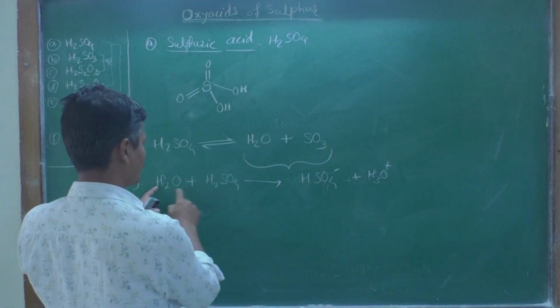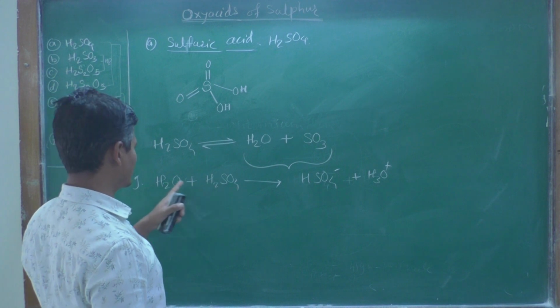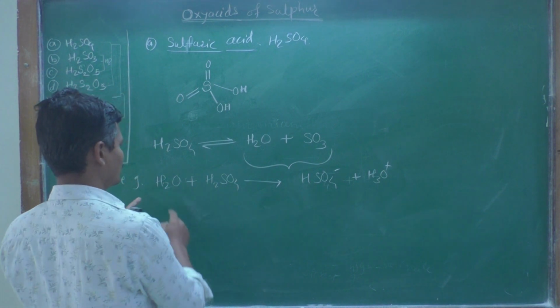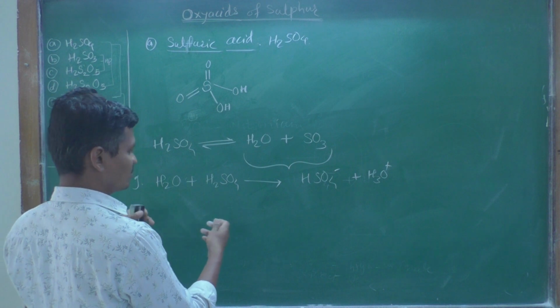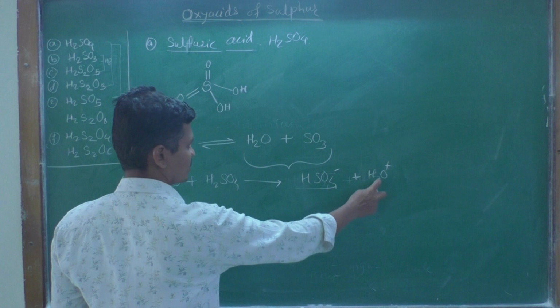So, one proton is donated by the sulfuric acid to the water. This is nothing but an acid base reaction, and it gives the hydrogen sulfate ion as well as the hydronium ion.